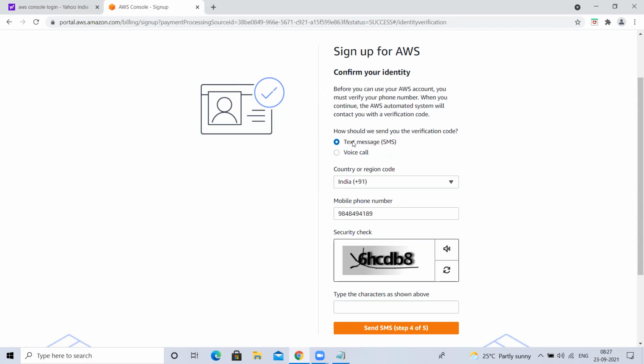So they are asking, we will send a verification code as a text message. If you want to receive a call, you can select this option. But for him, I selected SMS. So for this number, they'll send an SMS now. And if you enter this SMS and verify it, next time onwards, if the AWS support team has to contact you, they'll contact you on this number.